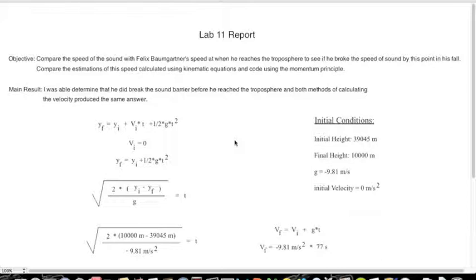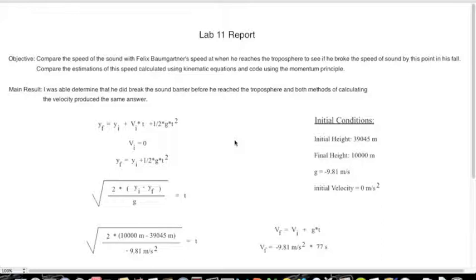the same answer. So the first kinematic equation I used was that the final height is equal to the initial height plus the initial velocity times the time plus 1/2 times the acceleration due to gravity times the time squared. But since he's just dropping from the capsule he was in, the initial velocity is 0.